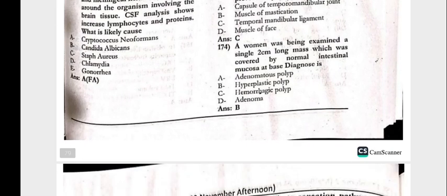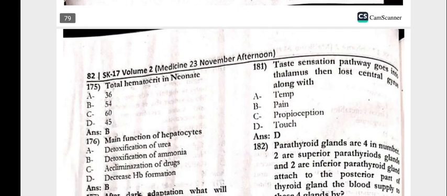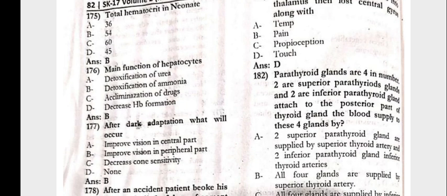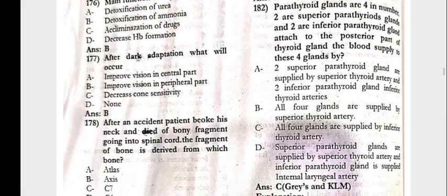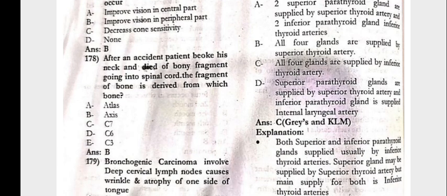173, excessive opening of the mouth is prevented by the temporomandibular ligament. The woman was being examined and a single 2 centimeter long mass was found, covered by normal intestinal mucosa at the base. Diagnosis is hyperplastic polyp. 175, the total hematocrit in the neonate is 54. Main function of the hepatocytes is detoxification of ammonia. After dark adaptation, what will occur? Improved vision in the peripheral part.